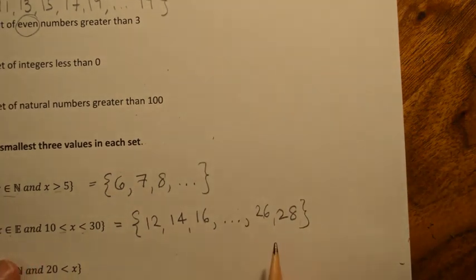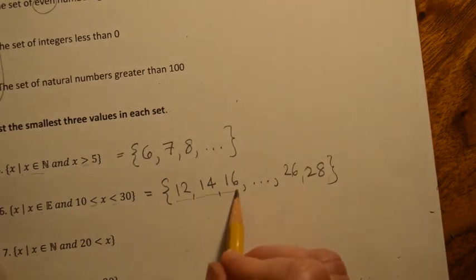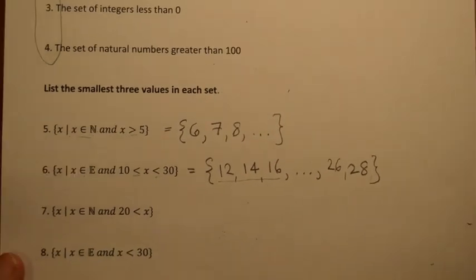All right, so that would be the set. There's not that many. I should have just written them out. It would be 12, 14, 16, 18, 20, 22, 24, 26, 28. But it says just the smallest 3, so those are the only 3 that you would really need to include.